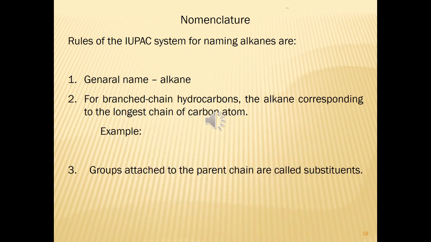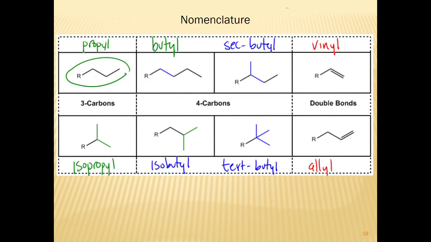Then the third one, the groups attached to the parent chain are called substituents. So each substituent is given a name and a number. The number shows the carbon atom of the parent chain to which the substituent is attached.